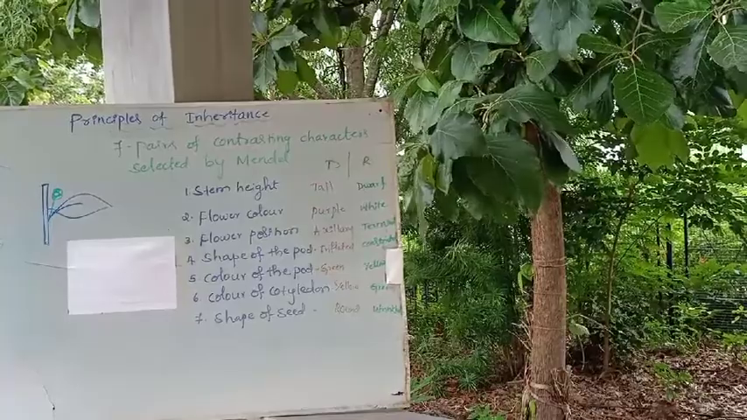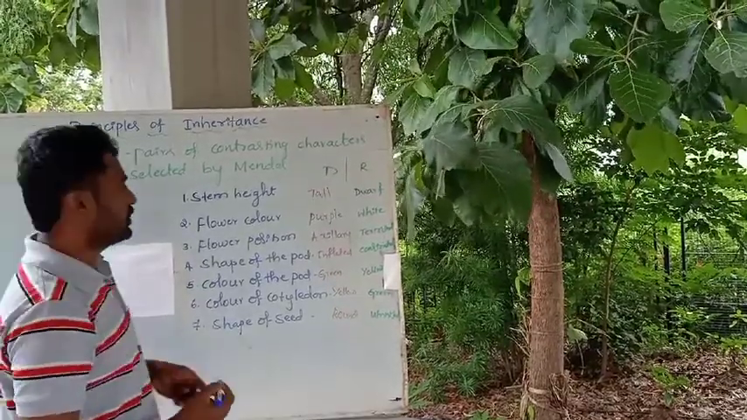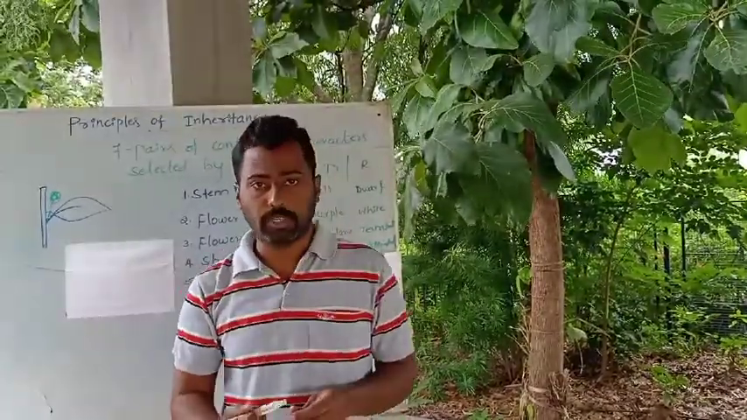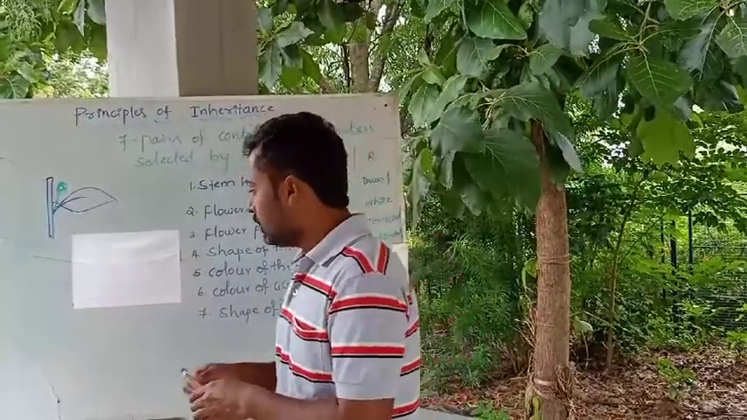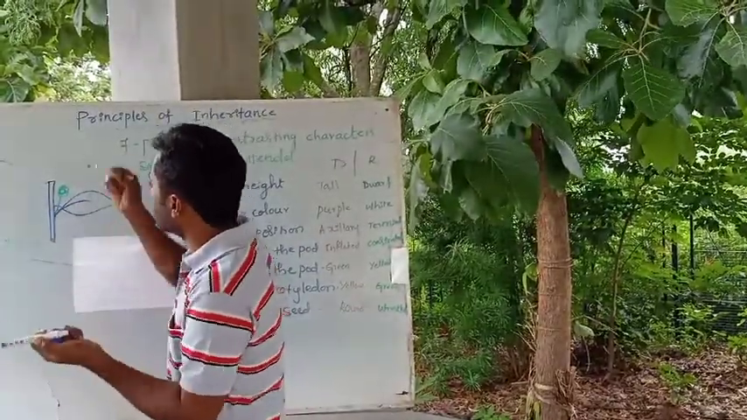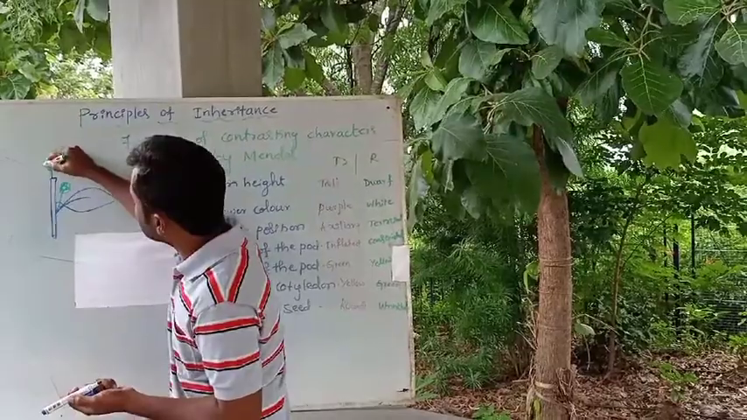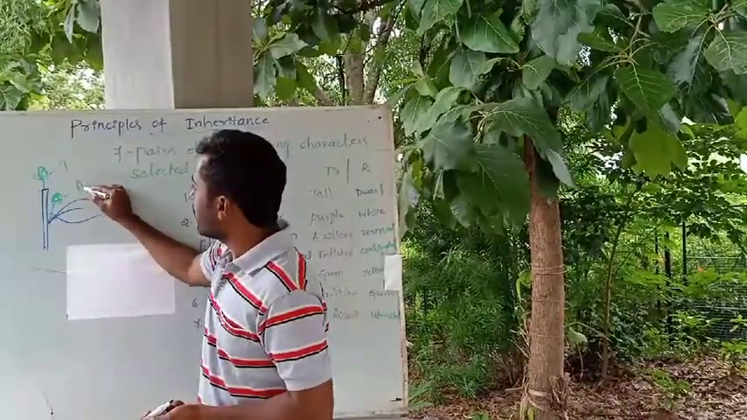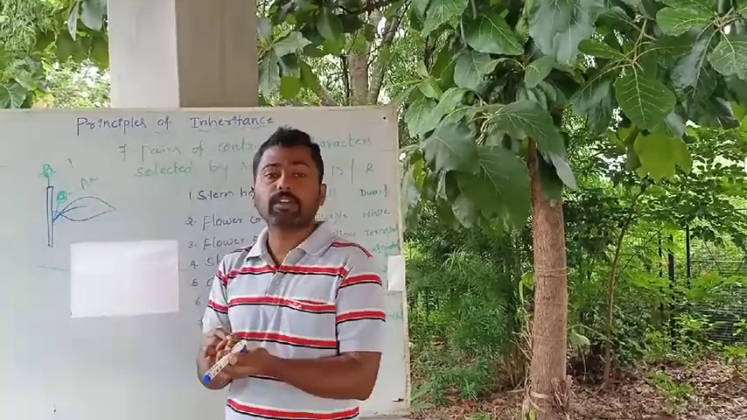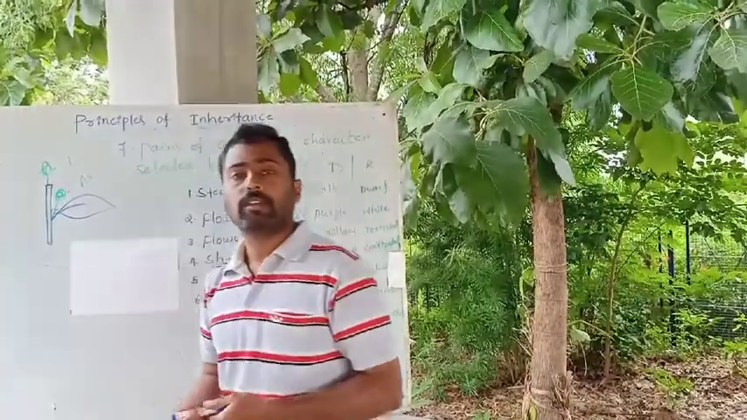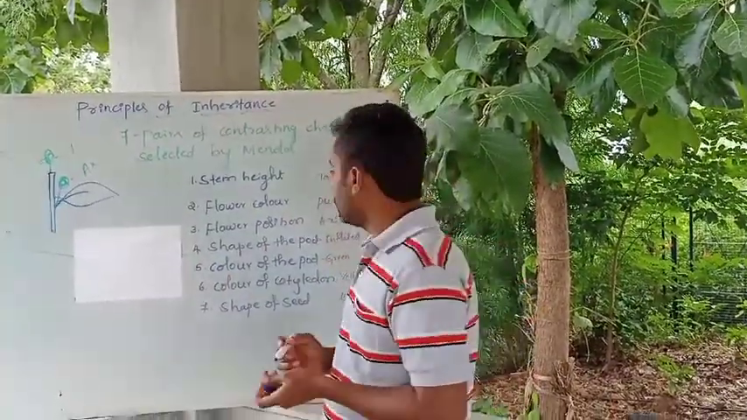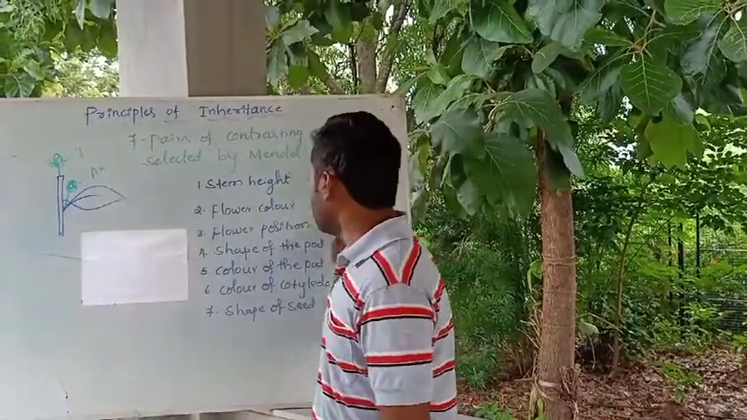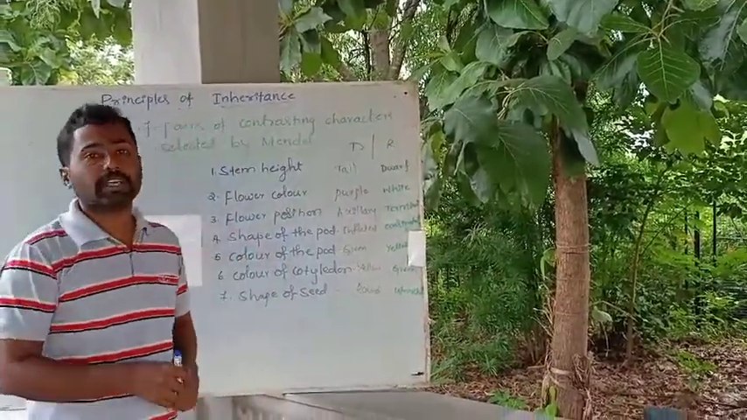If the flower is born here, if it develops here, this is said to be an axillary flower. The axillary flower is said to be the dominant one. And what is terminal? If it develops at the end of the branches, at the terminal position, this is what we call a terminal flower. This is a terminal one, this is an axillary one. The axillary flower is considered a dominant character, whereas the terminal flower is considered a recessive character.